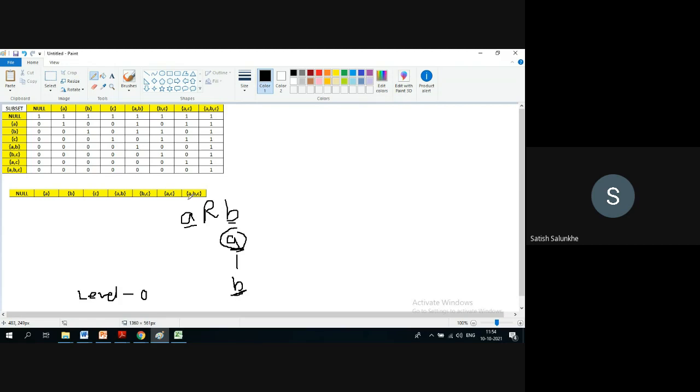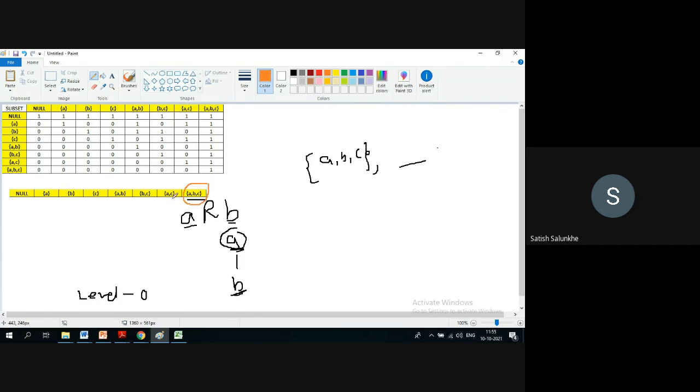When I ask you about this, what are the comparable elements? I am asking about A comma B comma C, the set containing A, B, C. To whom is A comma B comma C related? Are there any elements? That is what I'm asking. No, sir, there are none. So this is the right candidate for considering at level 0.